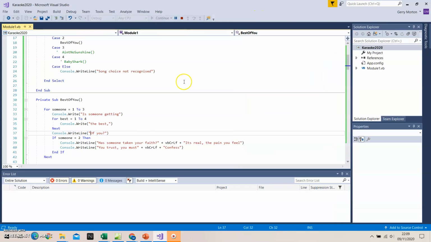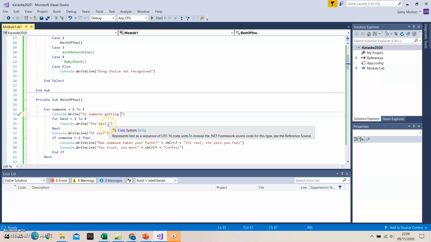So I press key to finish. So is someone getting needs a space after the getting. And all of the rest of that looks good. I could get quite clever here and say only print a comma if it's bests 1 to 3. But it's more trouble than it's worth, I think, at this stage. So we've got lyrics that are close enough, and I'm happy with what we've managed to achieve there.